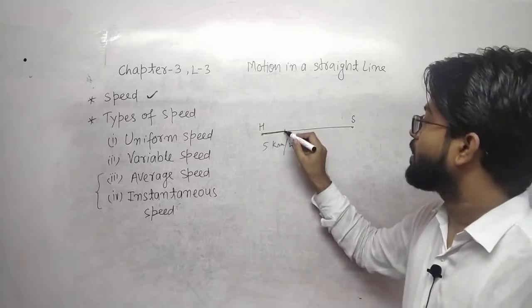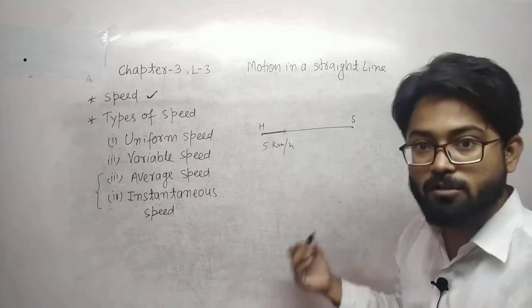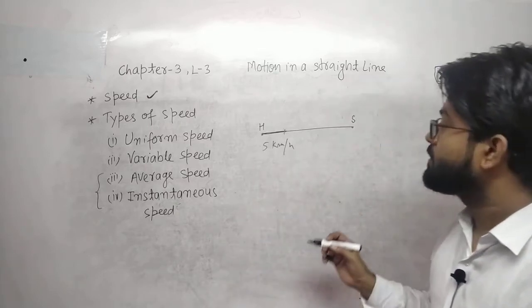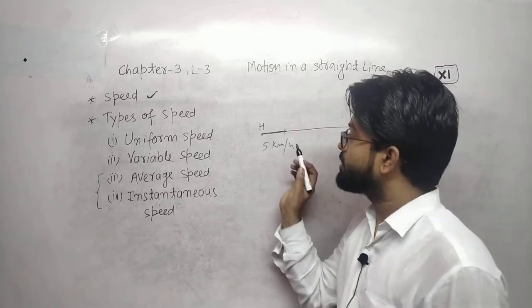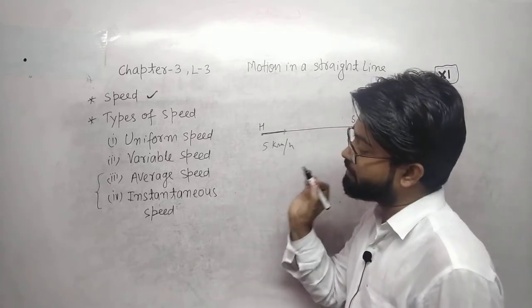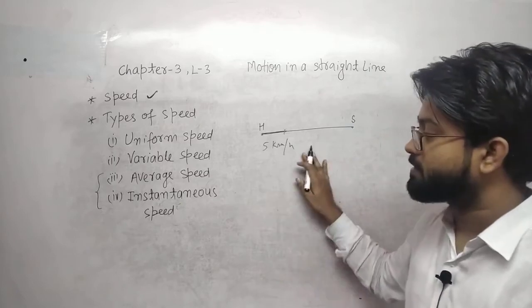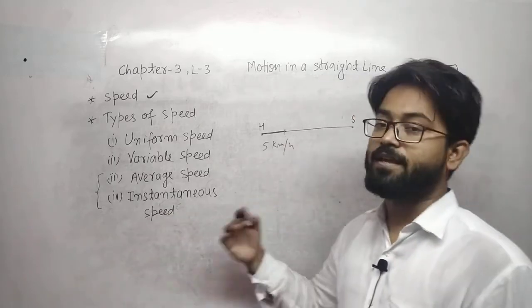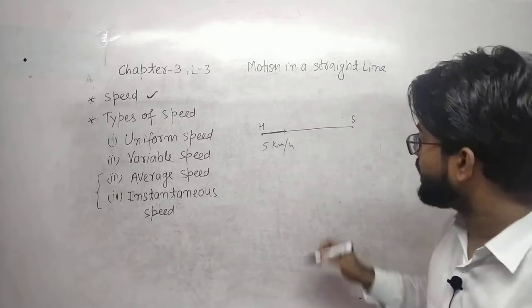And when you sit on the auto rickshaw, the speed will also change at a particular instant. Means at any particular instant the speed is changing, and the speed at any particular instant is called the instantaneous speed, and instantaneous speed varies with time.